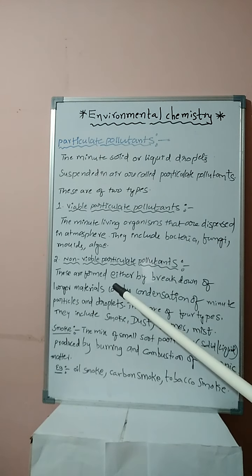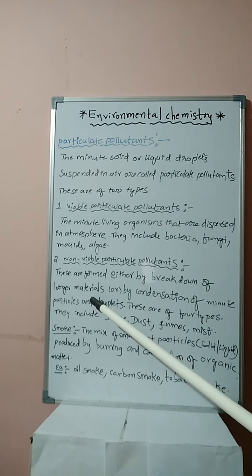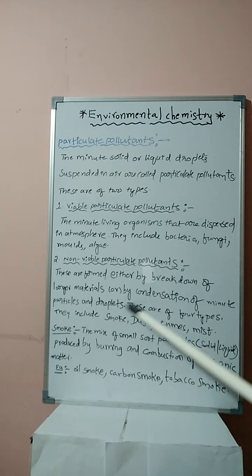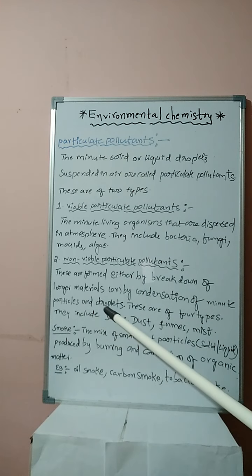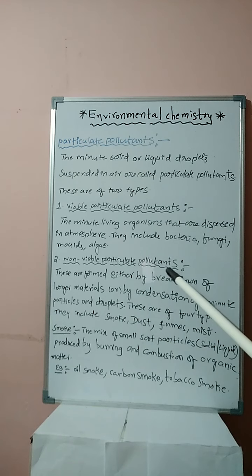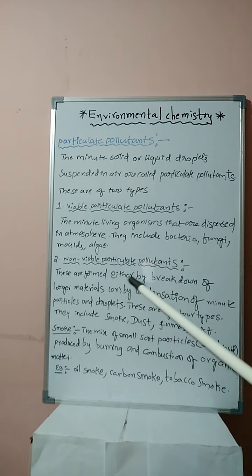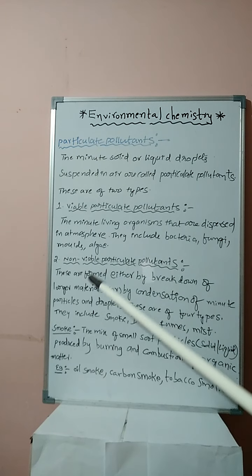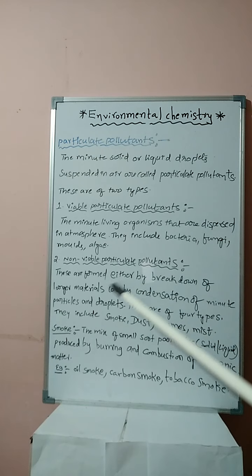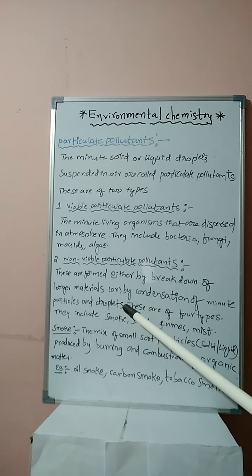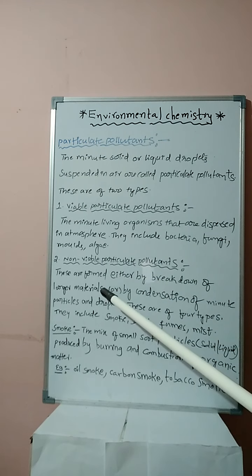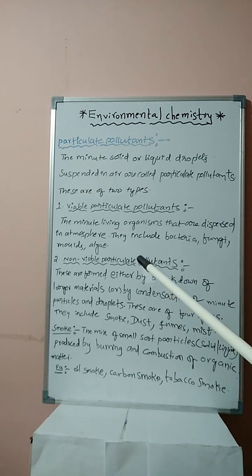Next one, non-viable particulate pollutants. These are formed either by the breakdown of large materials, or by the condensation of minute particles and droplets. When minute particles and droplets are combined, non-viable particulates are formed. When large materials are broken down, non-viable particulates are formed.